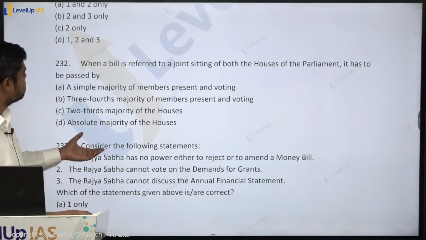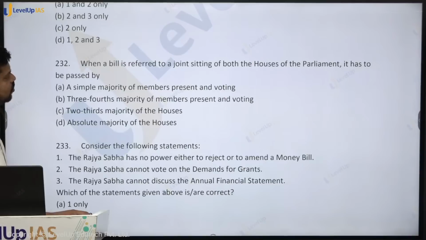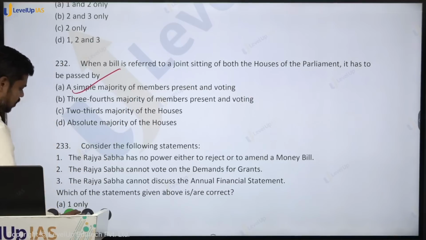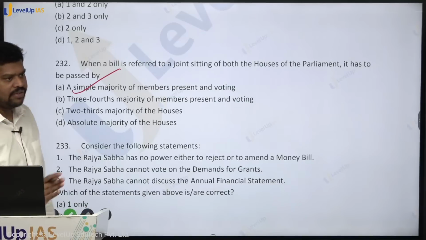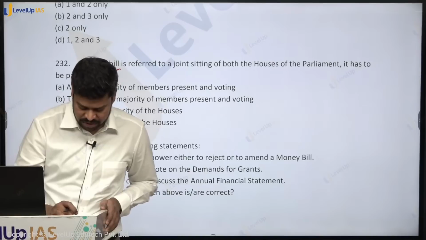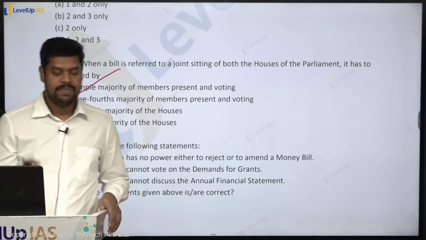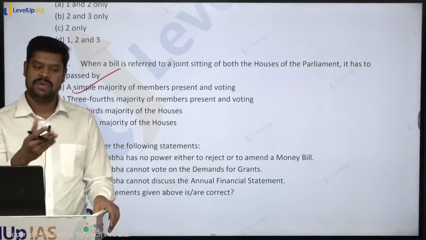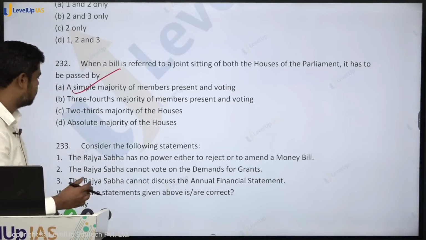When a bill is referred to the joint sitting of both the houses of the parliament, it has to be passed by what majority? It has to be passed with simple majority. This is very important. Do not have any confusion in this regard, because a bill is normally referred only in the case of an ordinary bill, and an ordinary bill anyway has to be passed with simple majority.